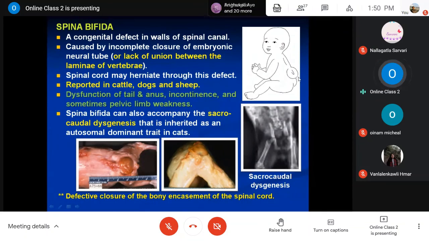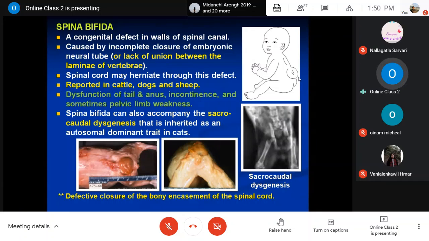This type of deformity has been reported in cattle, dogs, and sheep, as far as animals are concerned. There may be dysfunction of the tail as well as the anus, incontinence, and sometimes pelvic limb weakness in affected animals, or even in humans.